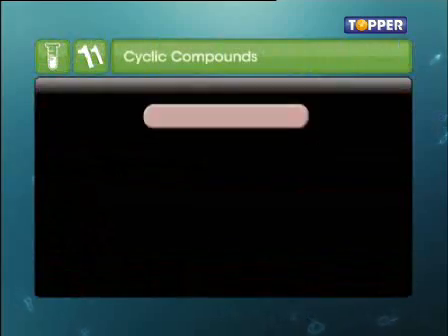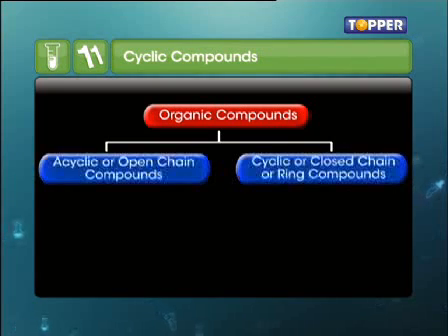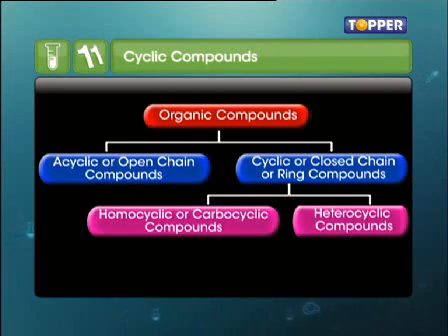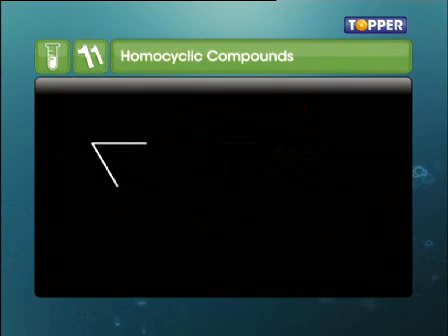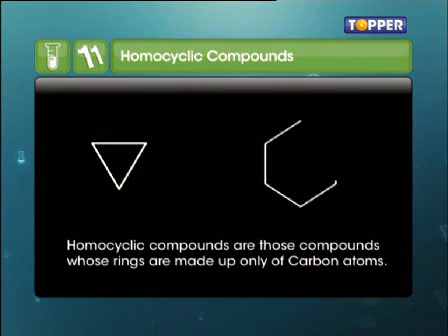But that's not all. Acyclic and cyclic compounds are further divided. Let's begin with cyclic compounds. Cyclic compounds can be further classified as homocyclic and heterocyclic compounds. Let us first study homocyclic compounds. Well, homocyclic compounds are those compounds whose rings are made up of only carbon atoms. That's why they are also called carbocyclic compounds.